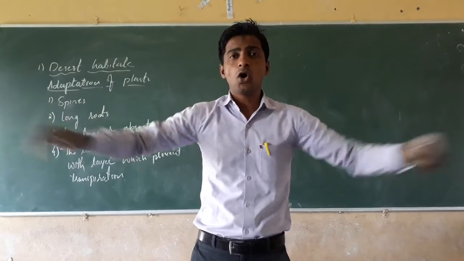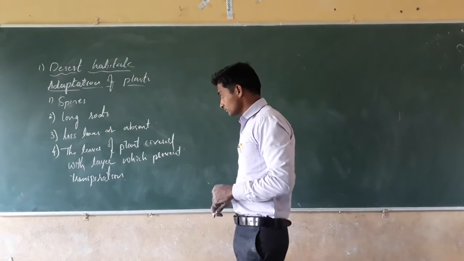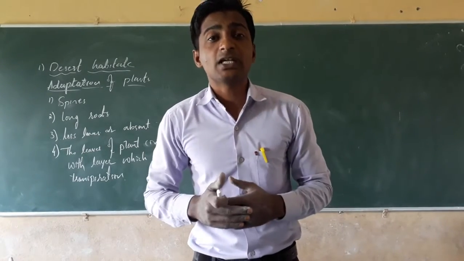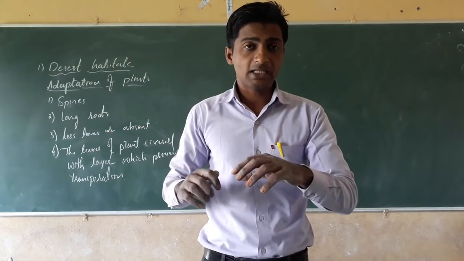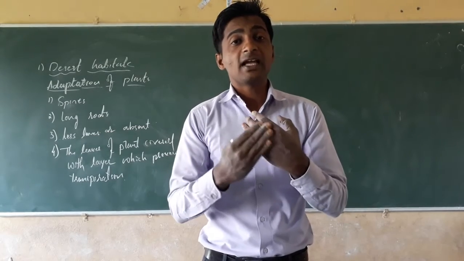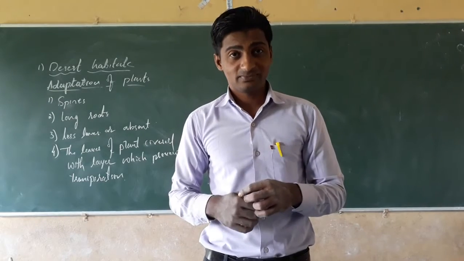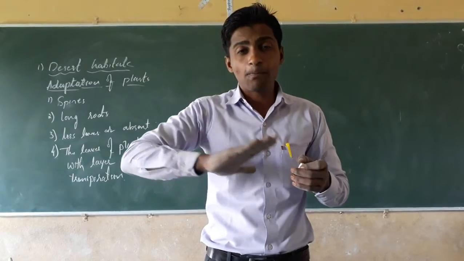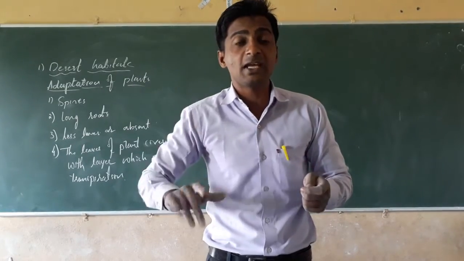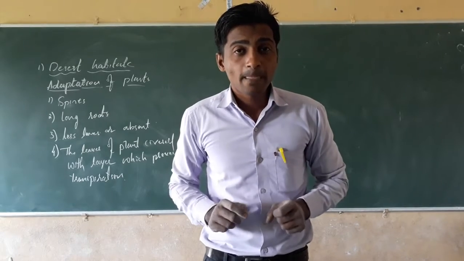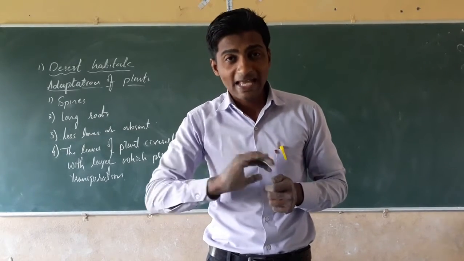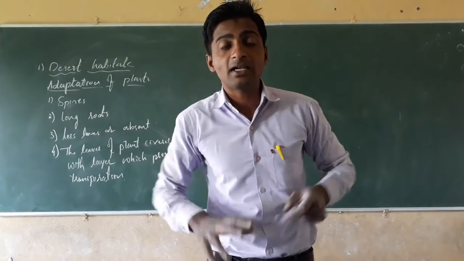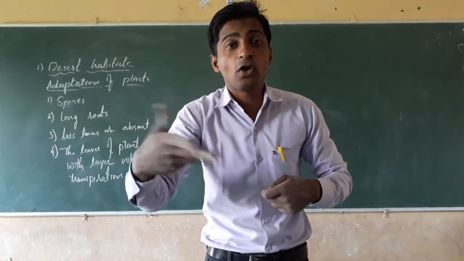Yes, it means the roots are long. Next, the leaves of the plants are covered with a layer called the cuticle. We will study the cuticle later in the higher classes. The cuticle is a waxy layer. When we see a cactus leaf keenly, we will see a polished, glassy layer in the desert, just like a laminated cover on the surface of the plant. It avoids the overflow of water through the leaves.